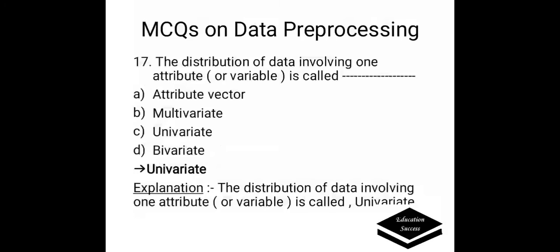The distribution of data involving one attribute or variable is called. Options are A. Attribute vector, B. Multivariate, C. Univariate, D. Bivariate. Correct answer is univariate. The distribution of data involving one attribute only or a variable is called univariate.